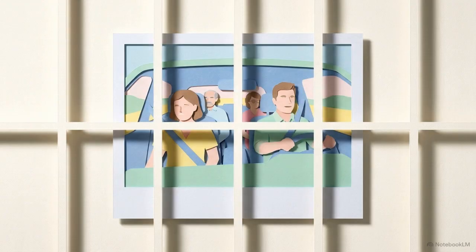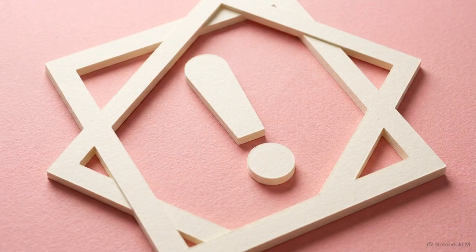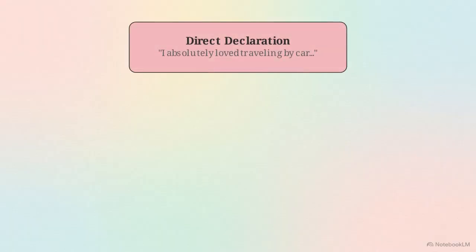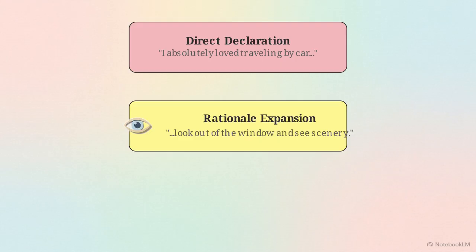We can observe this architecture at work by dissecting memory-based frameworks. Let's examine how the source texts structure childhood travel preferences. In the first affirmative response, the speaker relies on lexical intensifiers, specifically the phrase absolutely loved, to set an immediate emotional baseline. This syntax tree isolates the sensory observations building the rationale.